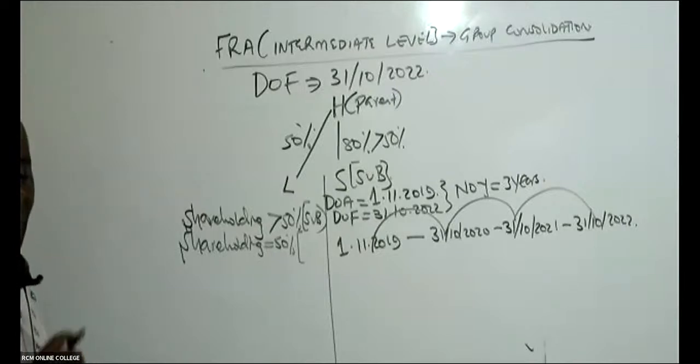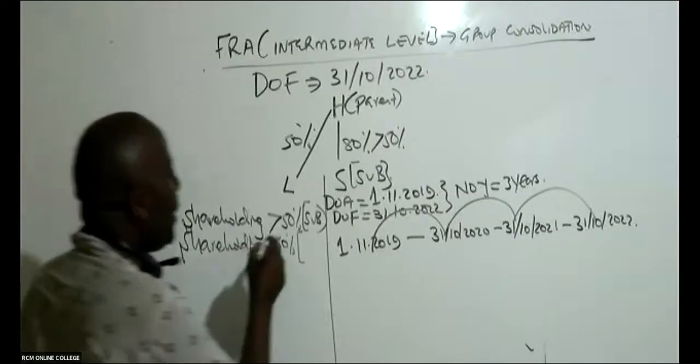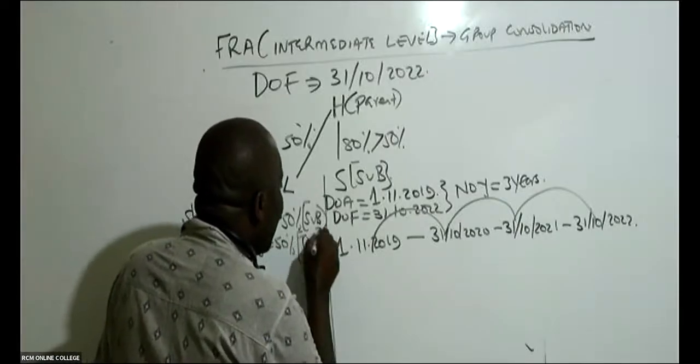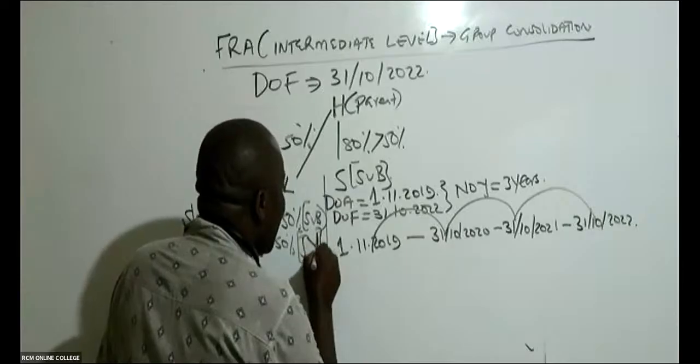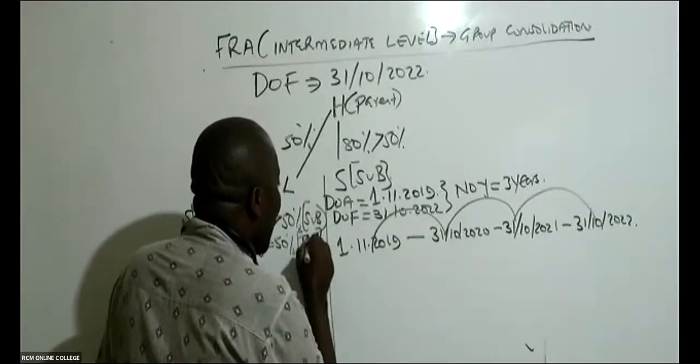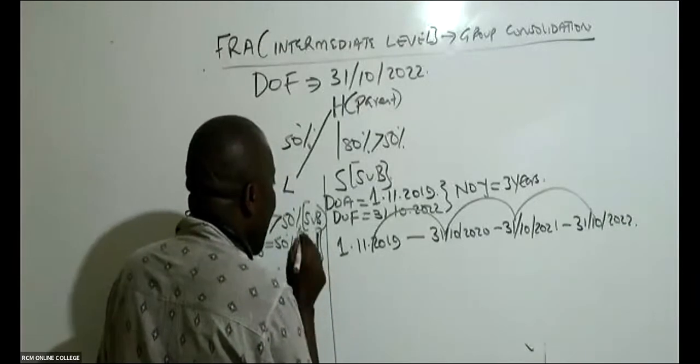It's a joint venture, yes. And I did tell you how we normally account for joint ventures. There is a special standard for accounting for joint ventures and associates.